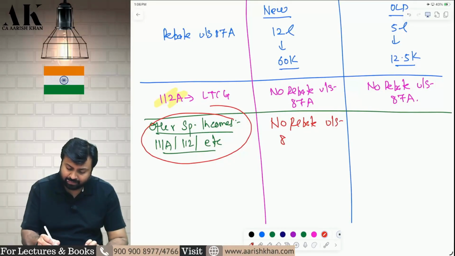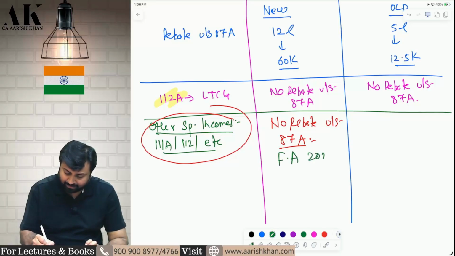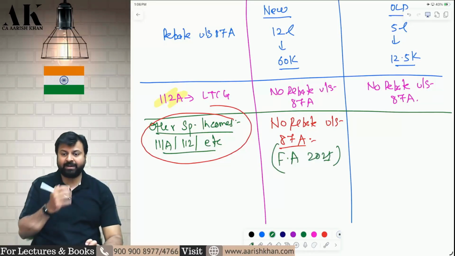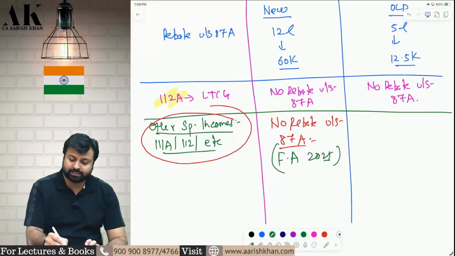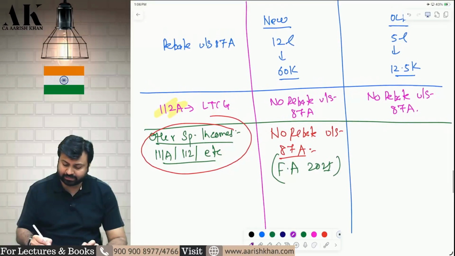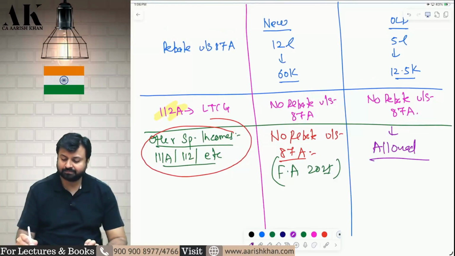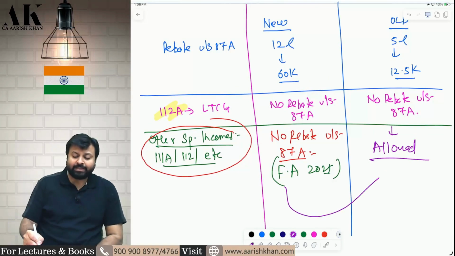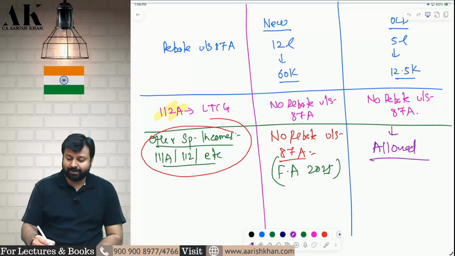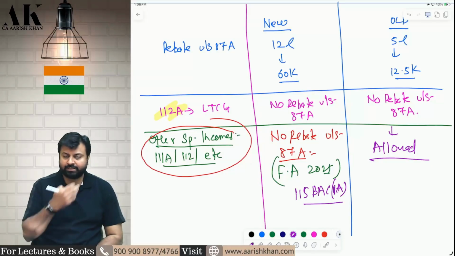No rebate under 87A. This is the Finance Act 2025 amendment. But these hopeless people, what kind of amendment they make? They made this amendment only in new regime. They forgot to make this amendment in the old regime. Therefore, now in the old regime, it will still be allowed. They made this amendment only in 115BAC subsection 1A. And 115BAC subsection 1A, we all know, is new regime.